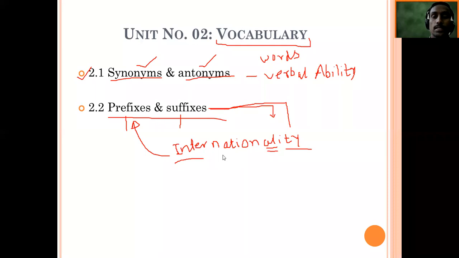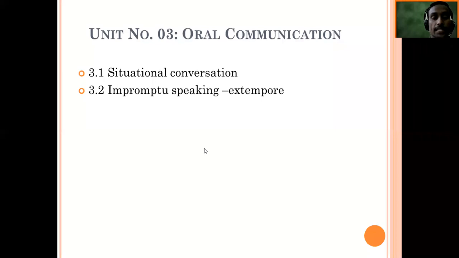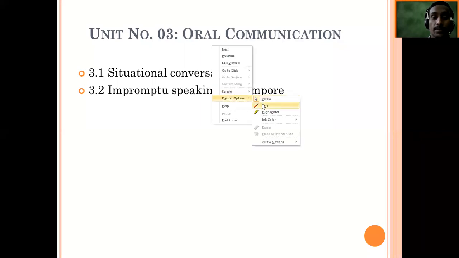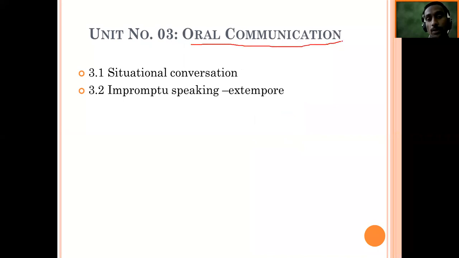Number 3 is in front of you, and it is oral communication. Very important. As you people are in first year, you are not bothered about what oral communication is and what its importance is. But I would like to tell you, in first year itself, I would like you to realize that your oral communication is going to decide your placement. Okay, how? Because if you are able to do oral communication, then you will get selected into companies. You will take part in group discussion.